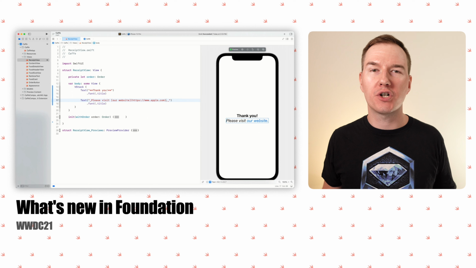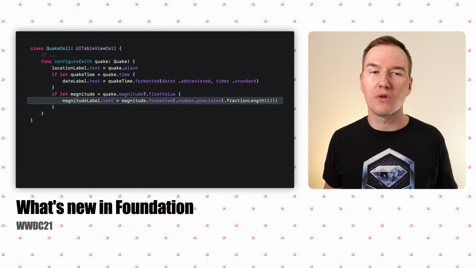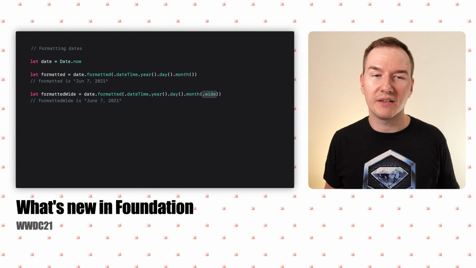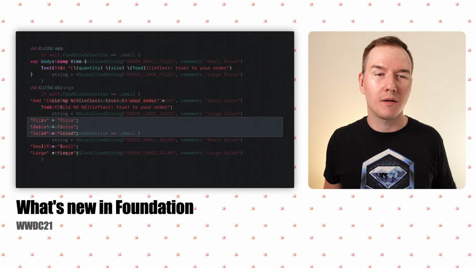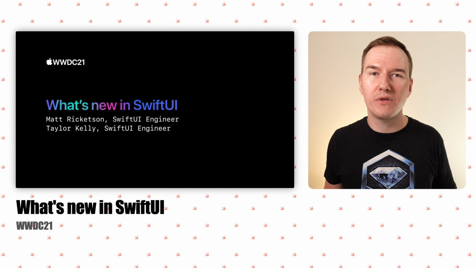My favorite new feature is the Markdown support for attributed strings. I don't know if all of the attributes are available, but it looks promising. Formatters now use the regular Swift functions, so you can take advantage of auto-completion and type safety. This approach has been applied to all of the formatters in Foundation. Just look how easy and clean the new date formatter looks. The new feature Automatic Grammar Agreement can vastly reduce the complexity of code by automatically fixing up localized strings so that they have correct grammar. Next stop, what's new in SwiftUI?